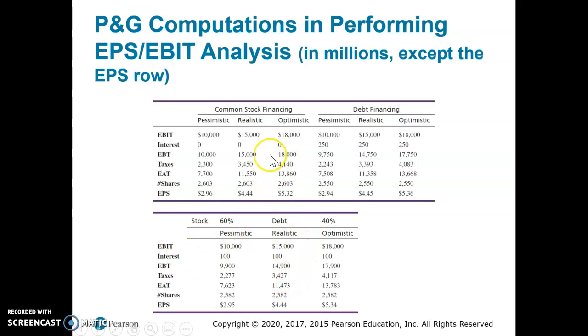If, though, it were either realistic or optimistic, so for both, you can see that debt financing has just a slightly higher earnings per share than both common stock or a combination. And so if you had a realistic or an optimistic outlook, the economy was doing pretty well, and you expected it to remain that way, then you would want to finance your strategies with debt, so taking out a loan.